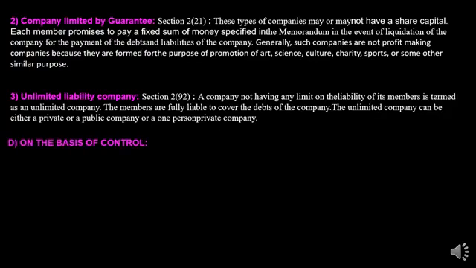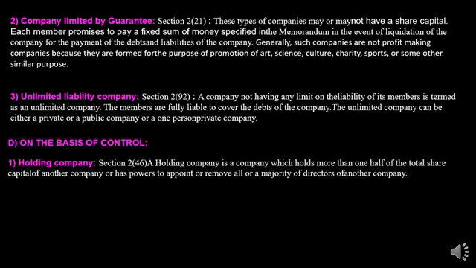Next, on the basis of control, is the holding company, where the company holds more than 50% shares of another company. That company is known as a holding company. For example, now the Oriental Bank of Commerce is taken over by the Punjab National Bank. So the Punjab National Bank is the holding company of the Oriental Bank of Commerce, because Oriental Bank of Commerce has sold its share to the Punjab National Bank. So now the nameplate of Punjab National Bank will appear in place of Oriental Bank of Commerce.